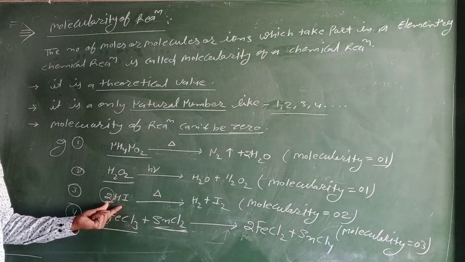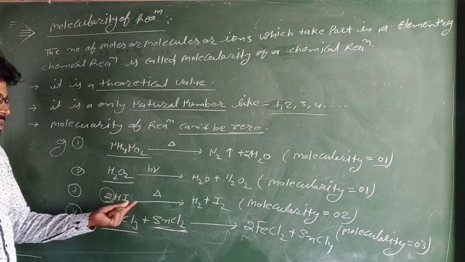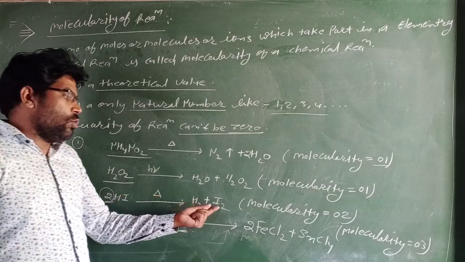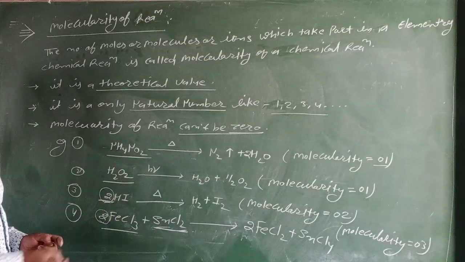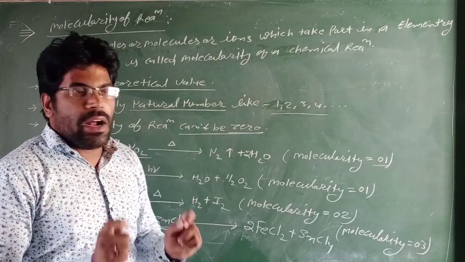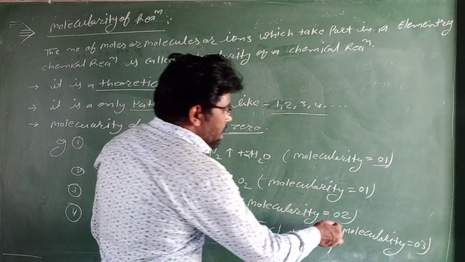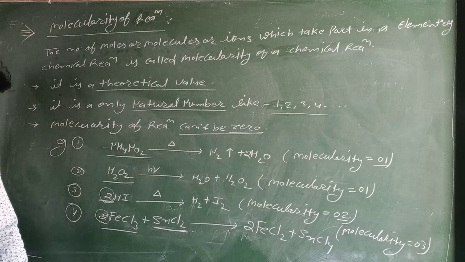Next, 2HI. If 2HI, hydrogen iodide, is heated, then H2 and I2 are formed. In this reaction, 2 HI molecules take part in the chemical reaction. So the molecularity of the chemical reaction is 2.